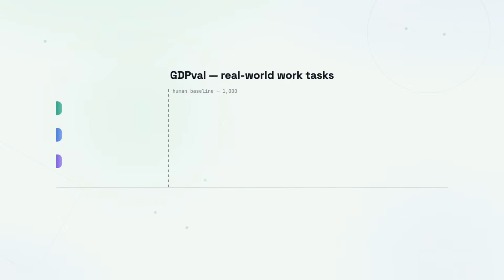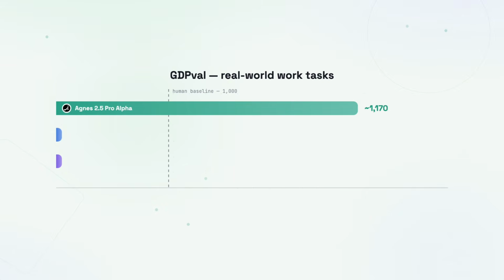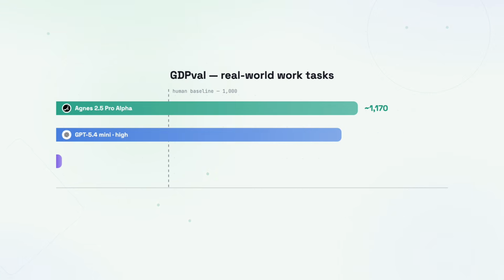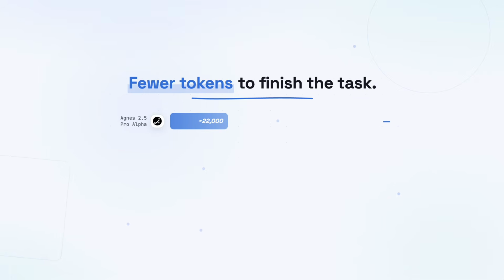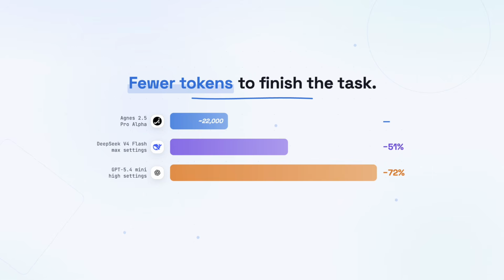And on GDP-Val, which measures real-world work tasks against a human baseline of 1,000, it scores around 1,170. That's above the human baseline, level with GPT 5.4 Mini on high settings, and just behind DeepSeek V4 Flash on max settings. There's an efficiency angle too. Per task, it used about 22,000 output tokens, which is 51% fewer than DeepSeek V4 Flash on max, and 72% fewer than GPT 5.4 Mini on high.